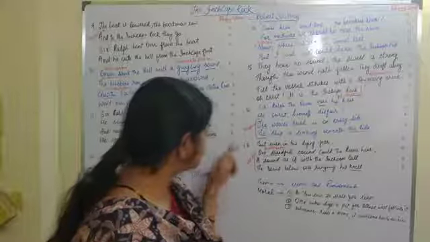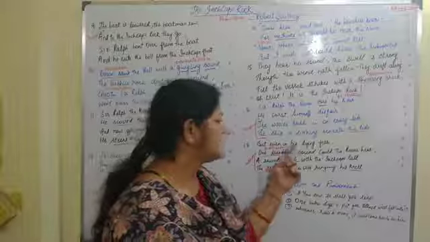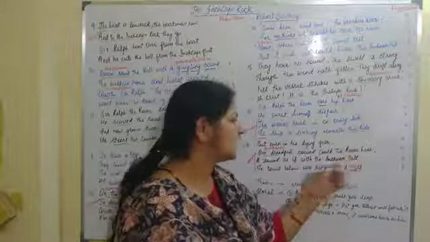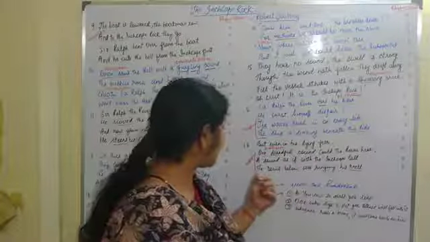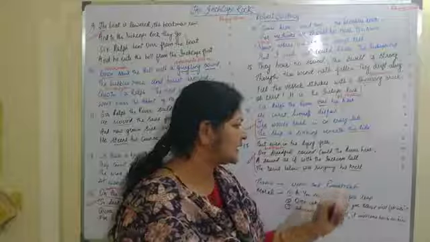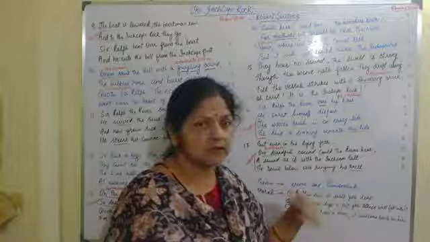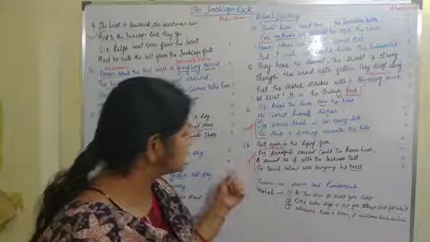Next we move towards the 17th and the last stanza. But even in his dying fear, one dreadful sound could the rover hear, a sound as if with the Inchcape bell, the devil below was ringing the knell. Now the word meaning. Knell means the sound of the funeral bell. Now the explanation of the 17th stanza.